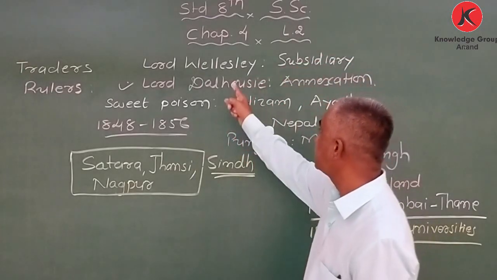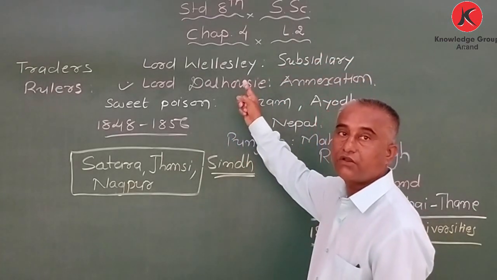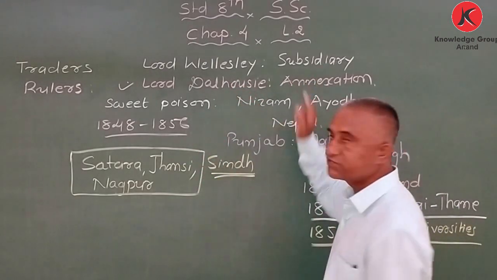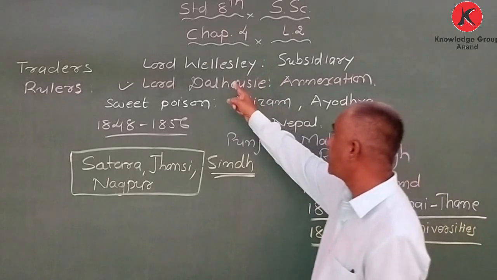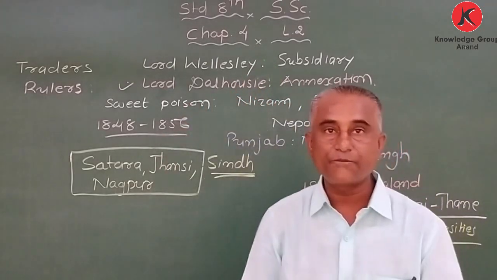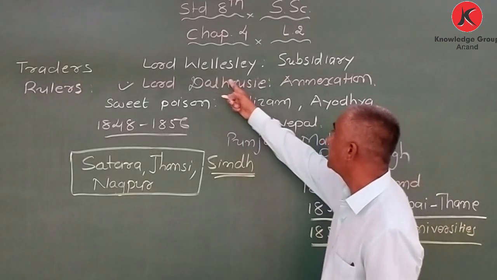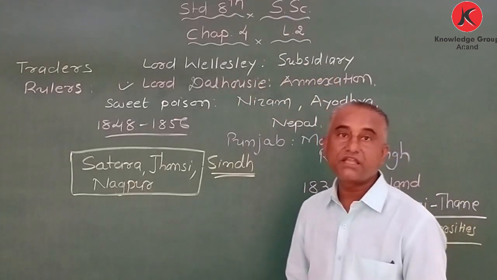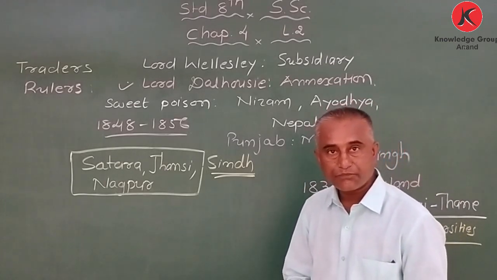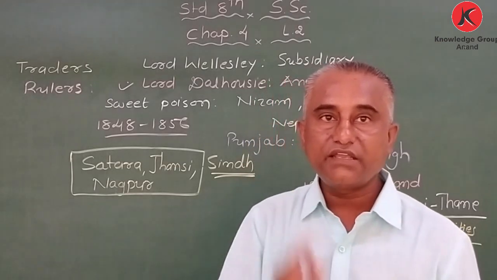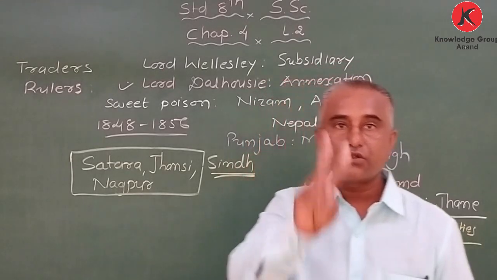Once again I repeat, the two things introduced by Britishers to expand their rule were: number one, the subsidiary alliance policy started by Lord Wellesley, and the annexation policy started by Dalhousie. Remember, once again, Lord Wellesley introduced the subsidiary alliance policy and Dalhousie introduced the annexation policy. Got it? So in order to spread British rule in India, they had introduced two policies.